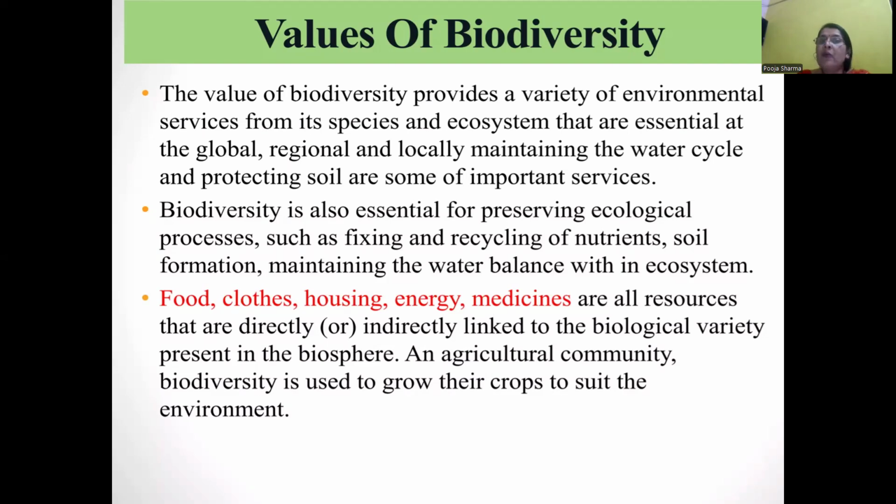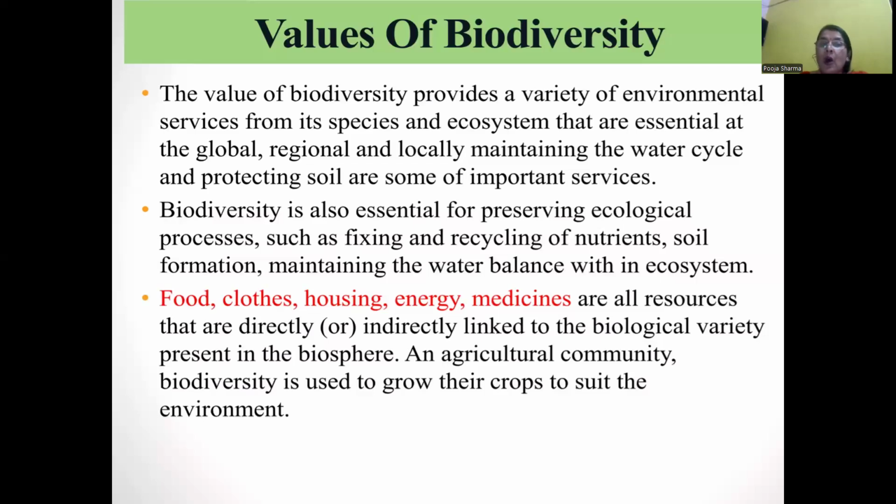Biodiversity is also essential for preserving ecological cycles, such as the fixing and recycling of nutrients by the biogeochemical cycles: nitrogen cycle, oxygen cycle, carbon dioxide cycle, phosphorus cycle, sulfur cycle, soil formation, and maintaining the water balance within the ecosystem. These are the essential services of biodiversity for human and other life.